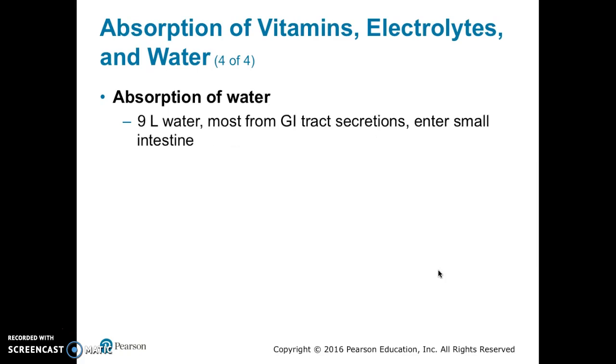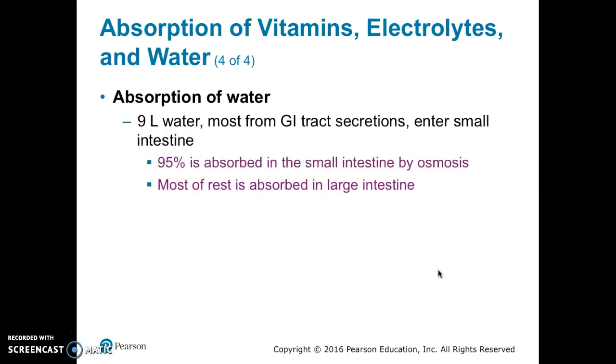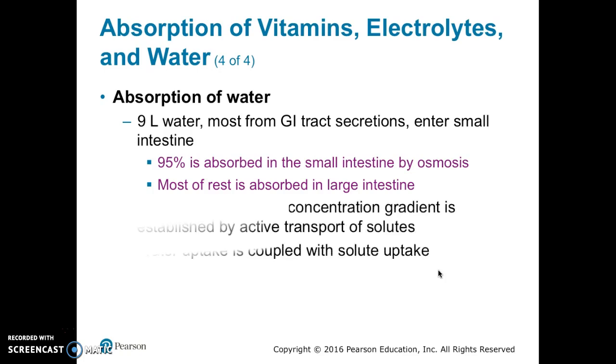Water absorption is also critical for our survival. 9 liters of water, mostly from GI tract secretions, enter the small intestine. 95% of that is absorbed in the small intestine by osmosis. The rest is absorbed in the large intestine. Net osmosis occurs if the concentration gradient is established by active transport of the solutes. Water uptake is coupled with solute uptake.